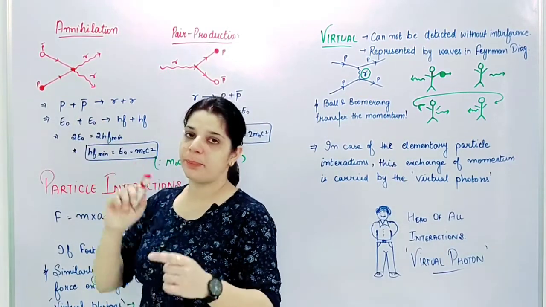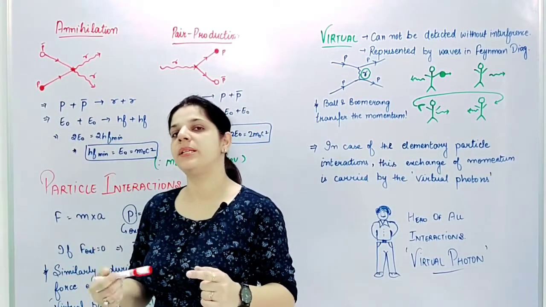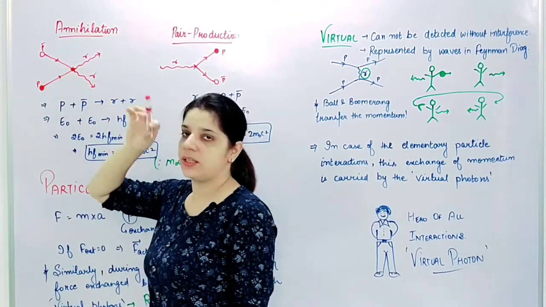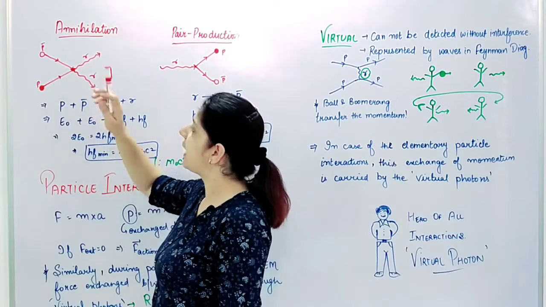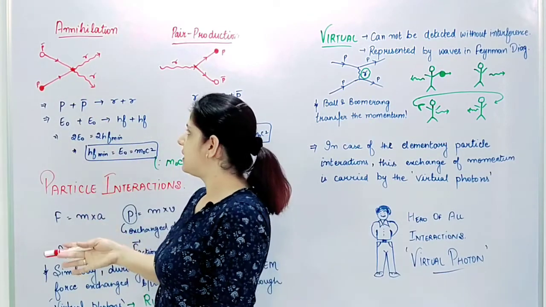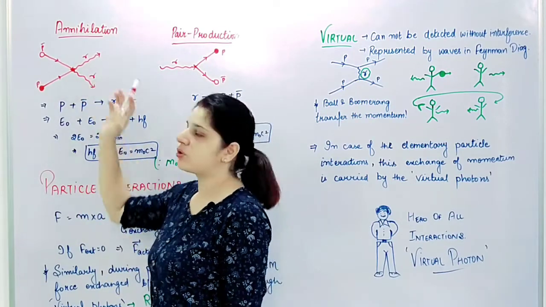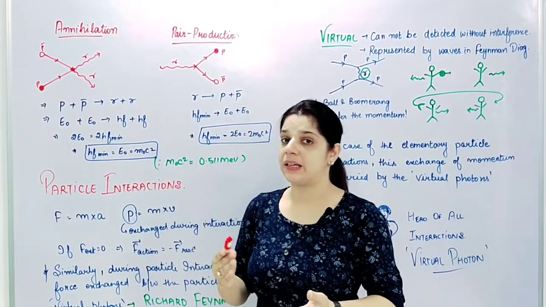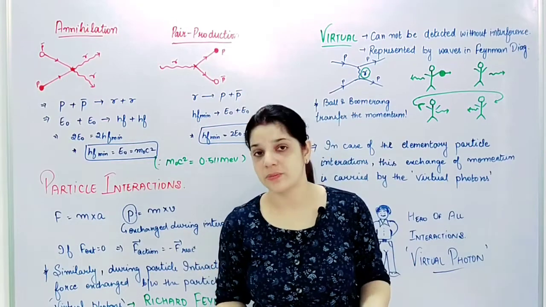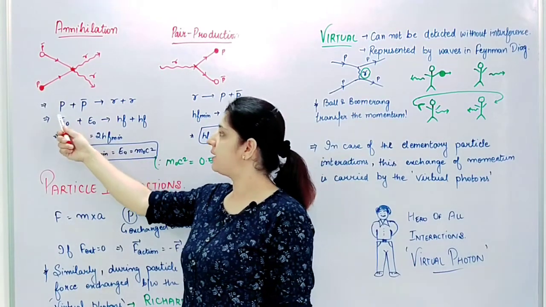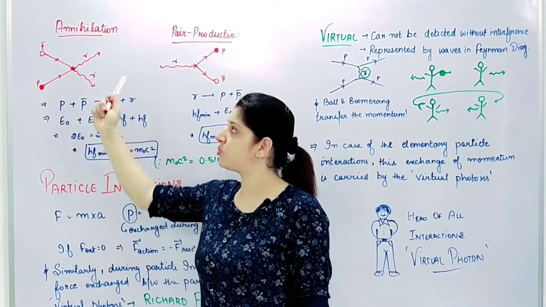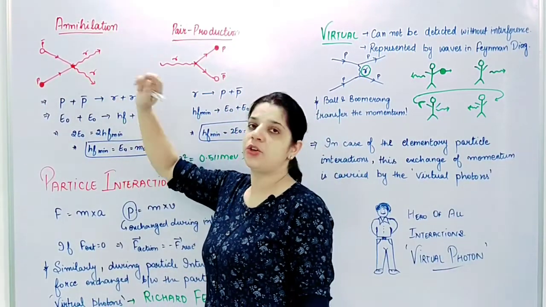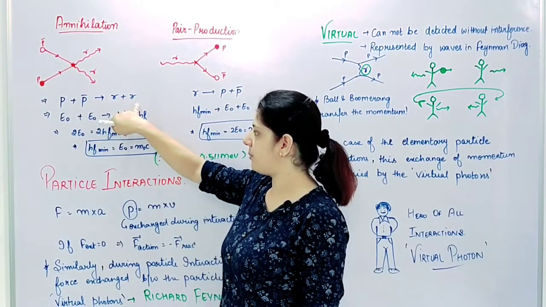I'll see here P means particle, P bar means antiparticle. So I'll say a particle and an antiparticle, they come and they collide and they annihilate themselves, releasing radiation energy in terms of gamma photons, right? So when I'm talking about the particle and the antiparticle, they will have the rest masses. So I'll say particle plus antiparticle give me 2 photons because I need to conserve the momentum also. So I'll need 2 photons. So I'll write gamma plus gamma.